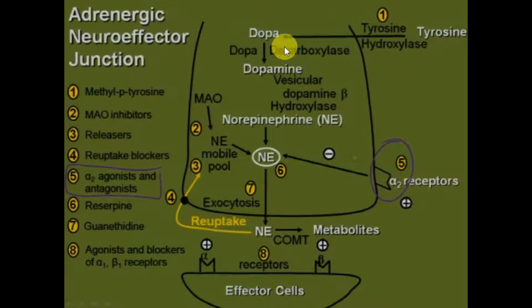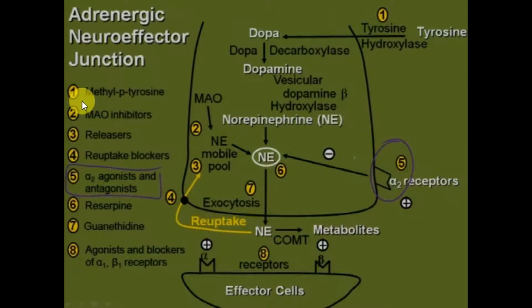DOPA is the abbreviation of dihydroxyphenylalanine. DOPA is converted into dopamine with the help of the enzyme DOPA decarboxylase. After that, in the vesicular system, dopamine is converted into norepinephrine with the help of dopamine beta hydroxylase. Then this norepinephrine is released from the presynaptic junction into the synaptic cleft. Afterwards, it acts on alpha or beta receptors.